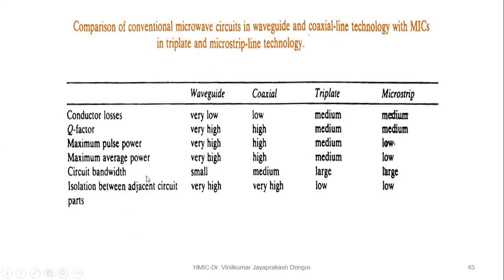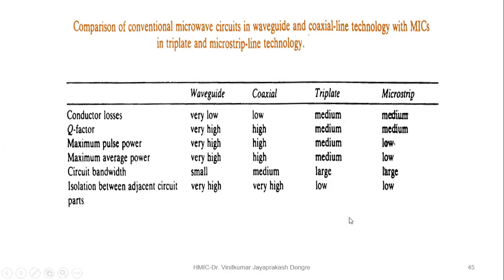Then circuit bandwidth. Here, the waveguide has a restricted band. Coaxial cable can handle up to larger size, triplet large, and the microstrip can handle again a large bandwidth. Isolation between adjacent circuits. So waveguide, no problem here, as well as coaxial cable, no problem. You don't have to care about the interference. Isolation is good, but for the MIC it is not that much. So you have to consider the electromagnetic interference and all this for MIC.